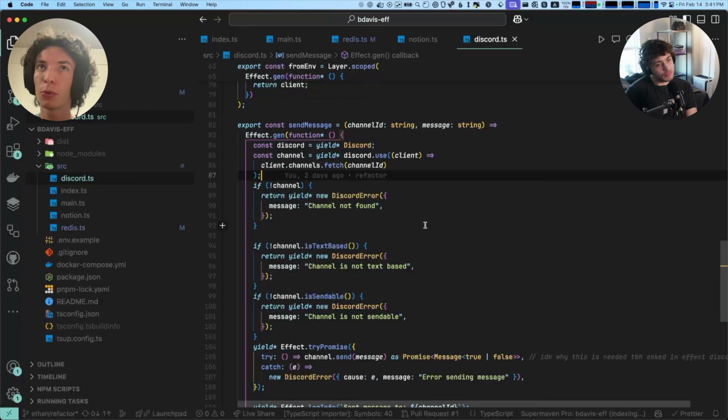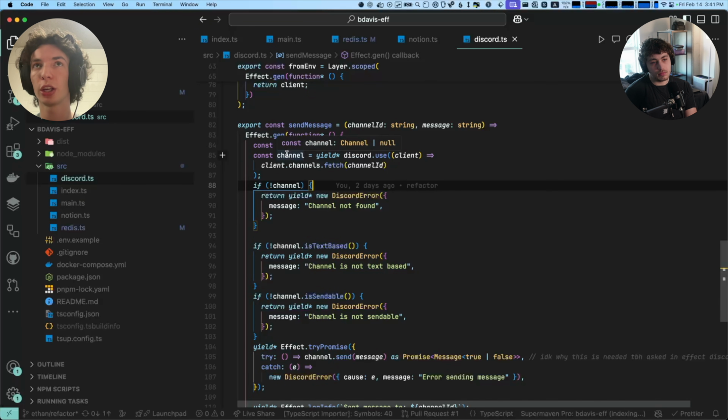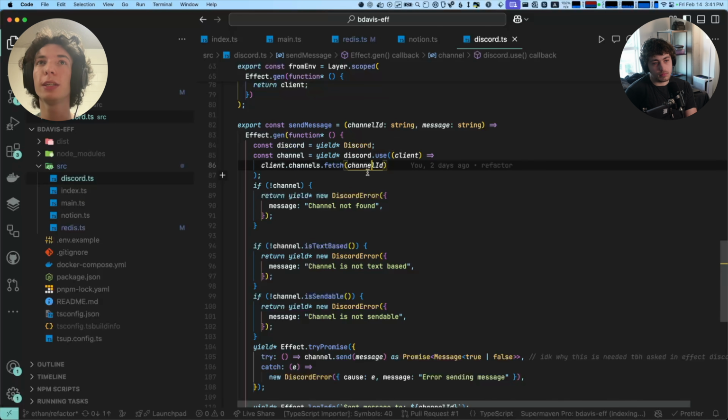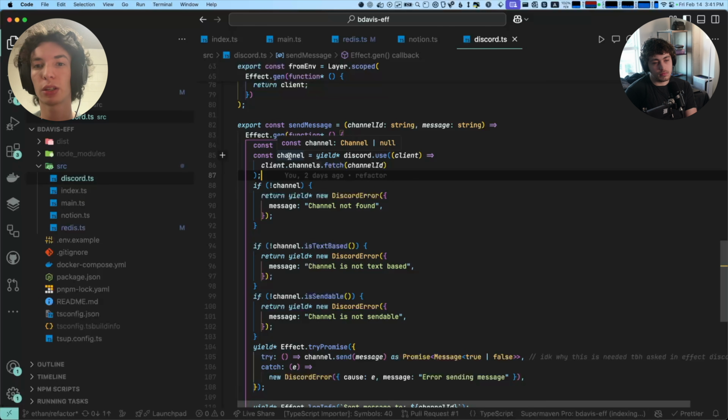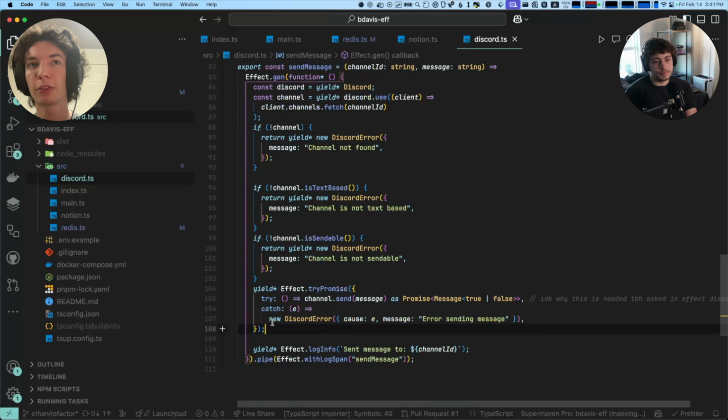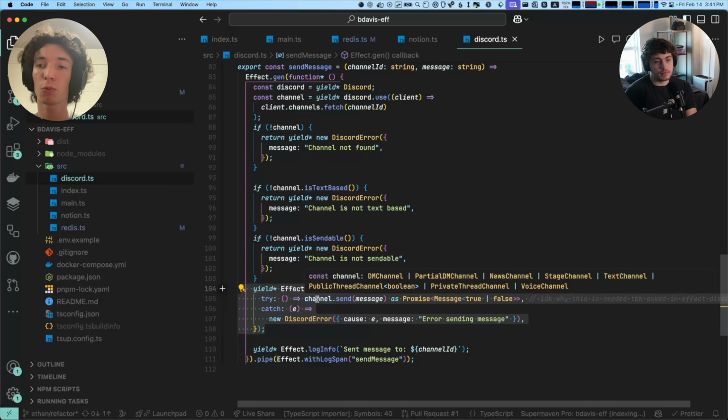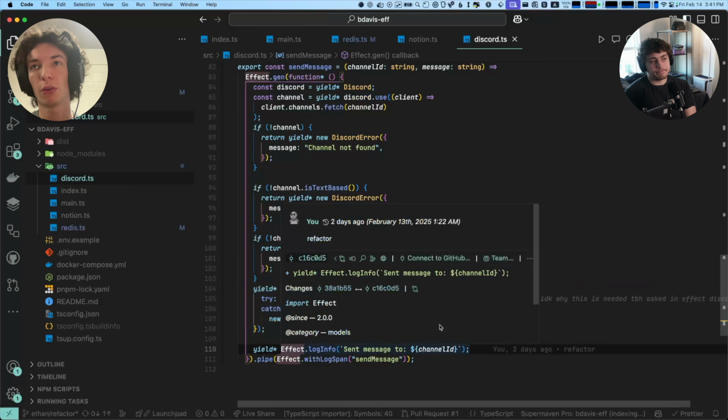We get the client. The way the Discord client works is you do channels.fetch and then you get a channel back. One downside of this use pattern is that we get this channel back and the channel is not wrapped in the way that the original client was. So here we have to use tryPromise. And again, if you're really building out a large application, you can write your own wrapper, and there's a lot of cool stuff you could do. But this is very simple.